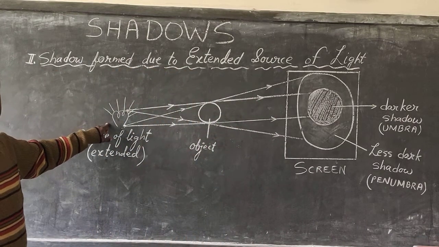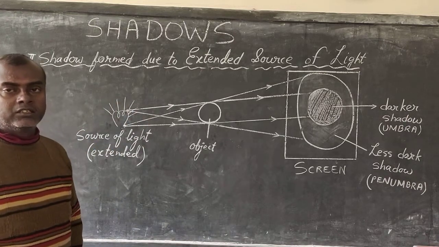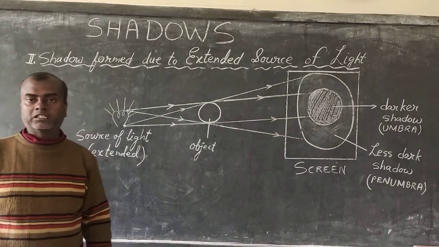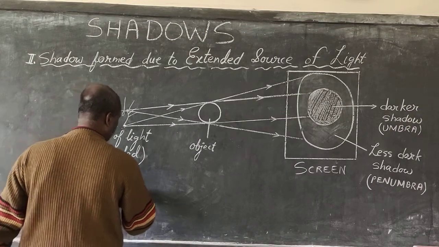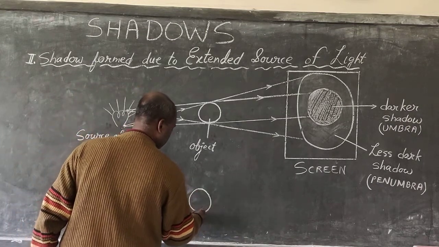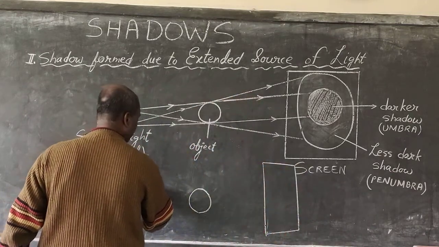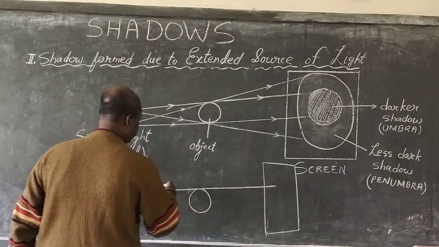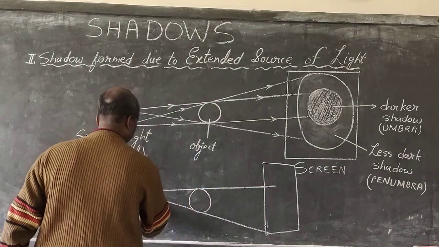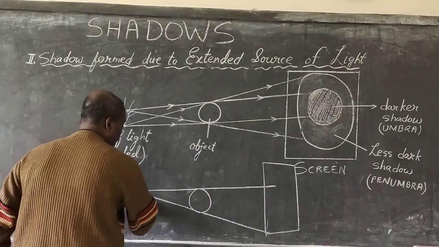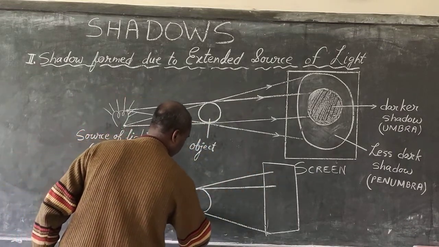As the source of light becomes bigger and bigger than the object, the umbra shadow will start to reduce in size. And the penumbra shadow will increase in size. Okay, in short, again I can show you. This is the bulb, here is the object. Here is the screen. One ray from top to top of the object. One ray from top to bottom of the object. One ray from bottom to top of the object. And again one ray from bottom to bottom of the object.